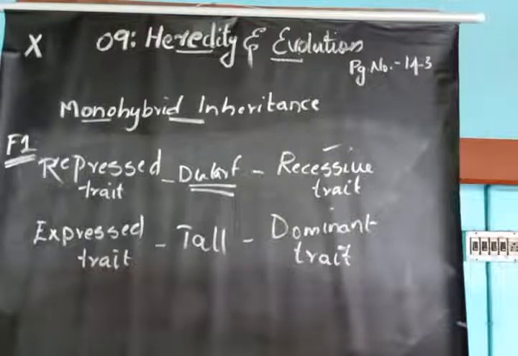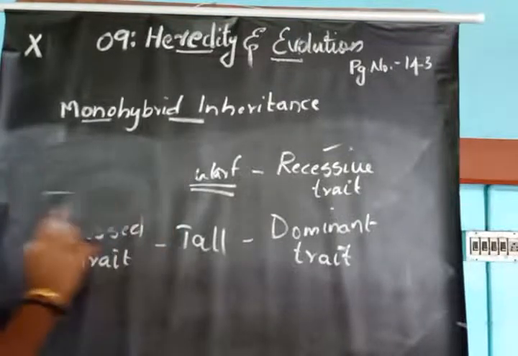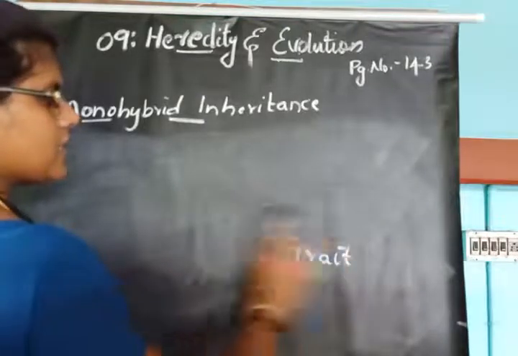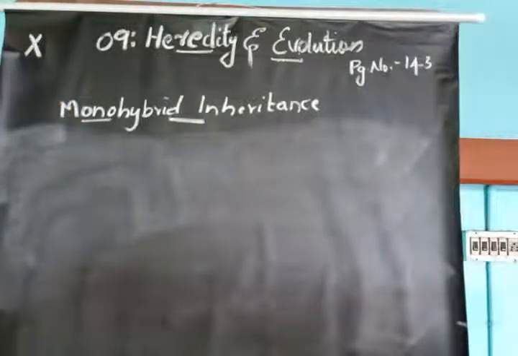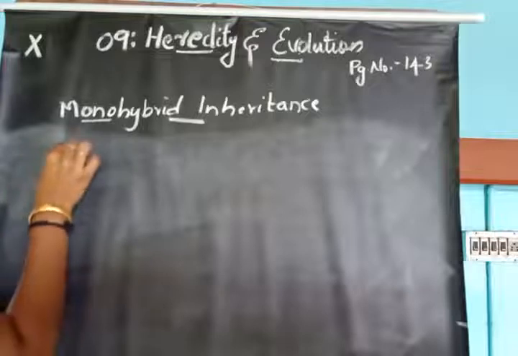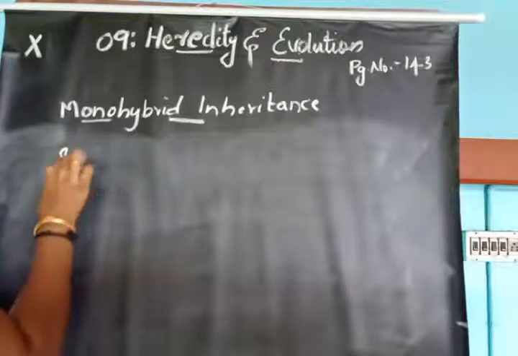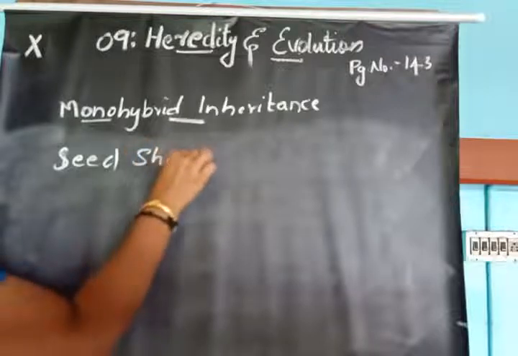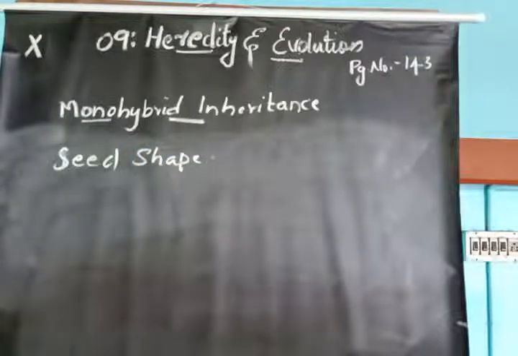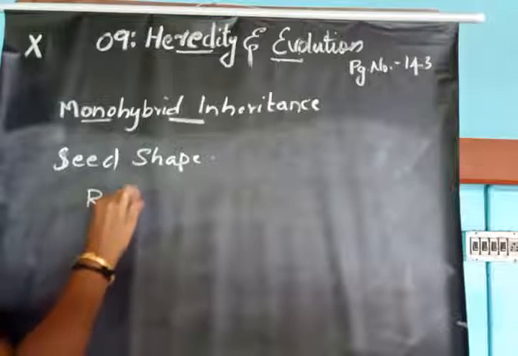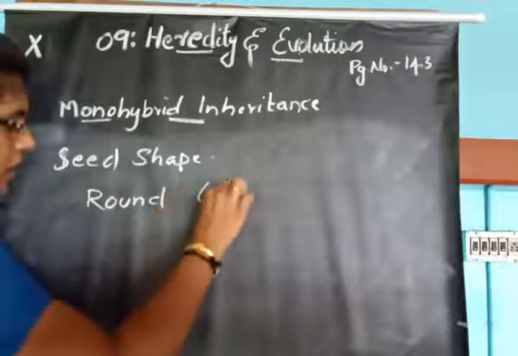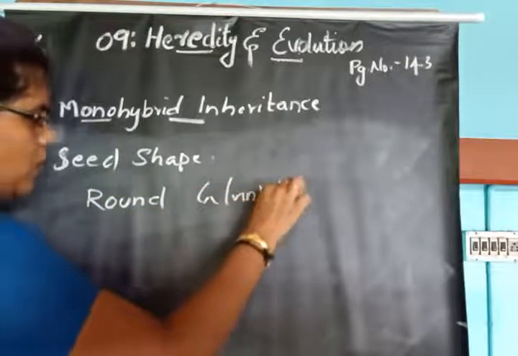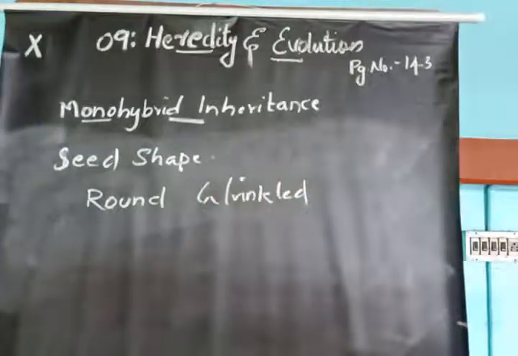Understand? Like this, for all characters. For example, seed shape. Round and wrinkled are the two seed shapes of the pea plant.